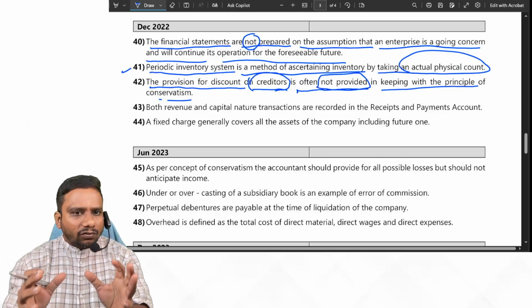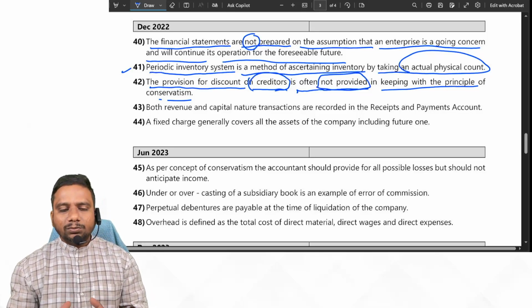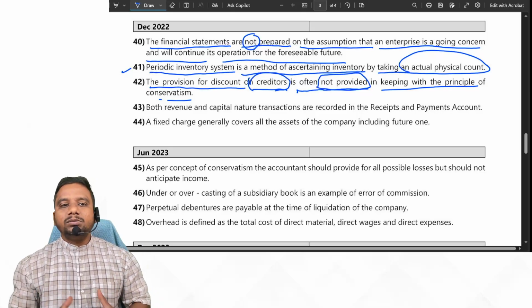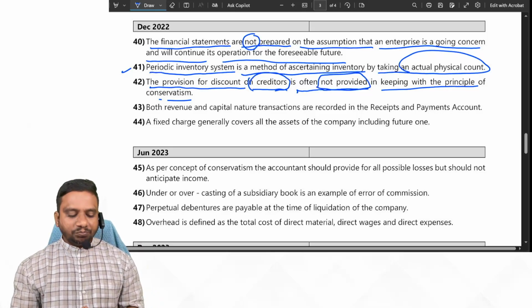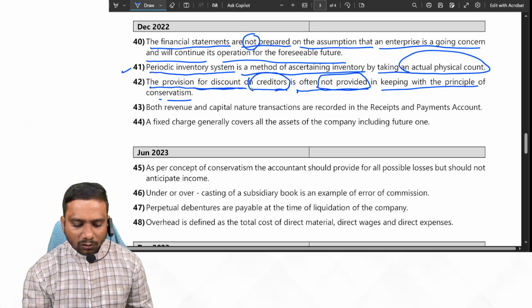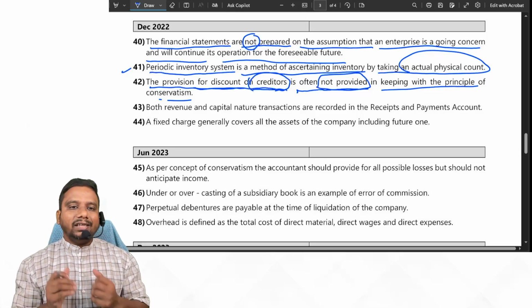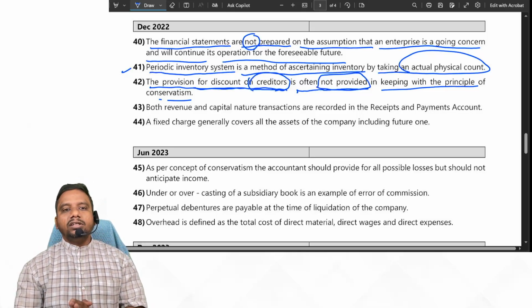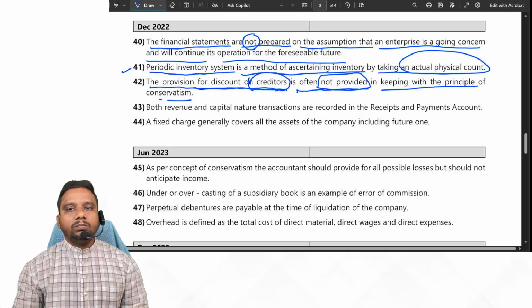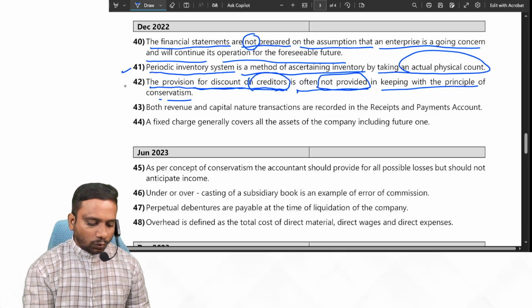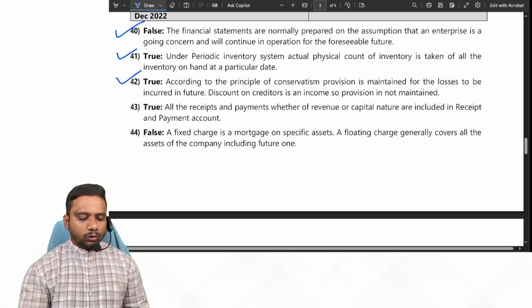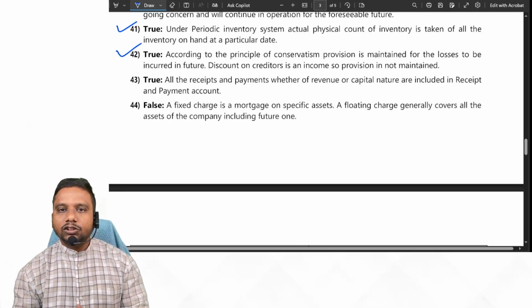So actually conservatism concept or prudence concept says anticipate future losses but don't anticipate future gains. So here provision for discount on creditor is an anticipated future gain, but it is not provided in the books by keeping in view the principle of conservatism. So the given statement is true. Yes or no, students? Given statement is true.